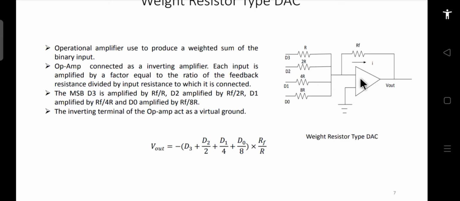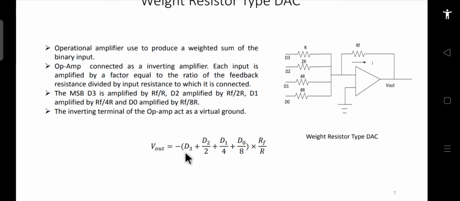If the current going into the op-amp is 0, then whatever current is coming into this node should flow out from this node. If you apply node analysis, the incoming current is equal to the outgoing current. Considering this, you can write the equation, either from this fundamental or from the equation you learned in earlier courses: Vout will be governed by this equation. This is an inverting amplifier, with a negative terminal and a positive terminal, which is why the negative sign comes here. So Vout you can write in these terms.